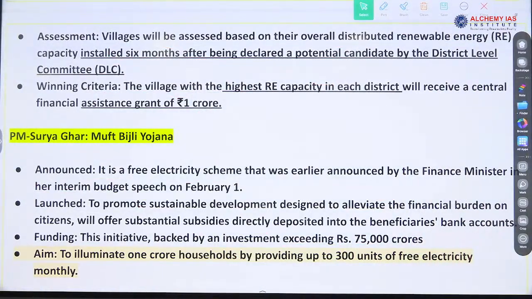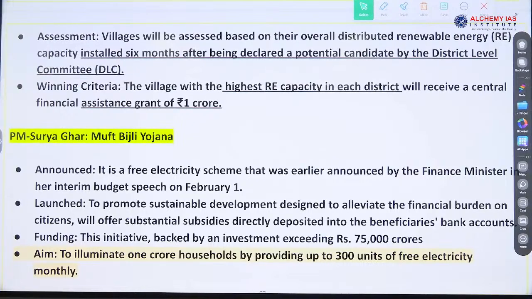What is the renewable energy capacity of India by 2030? Target of renewable energy capacity. Write the third question, because this will be relevant till 2030, right? Sustainable development goal.